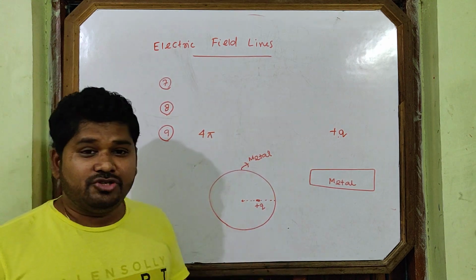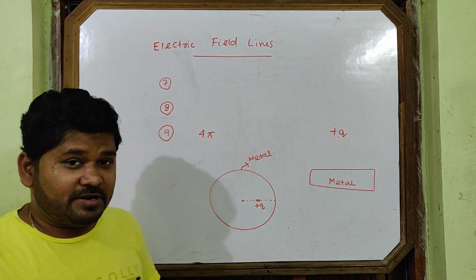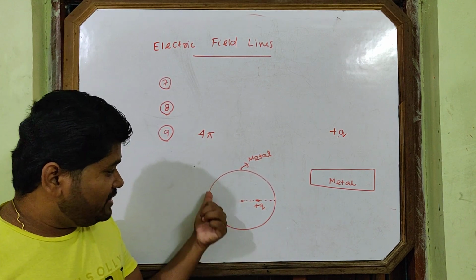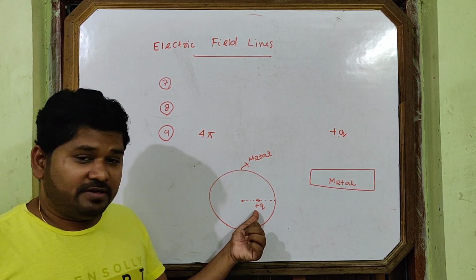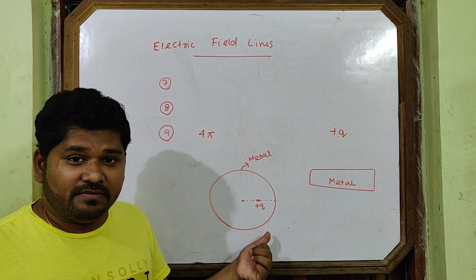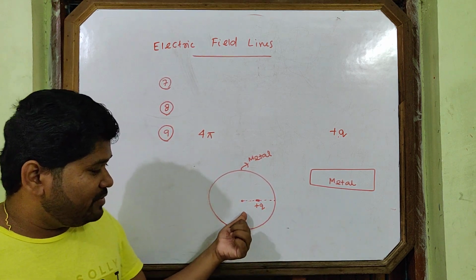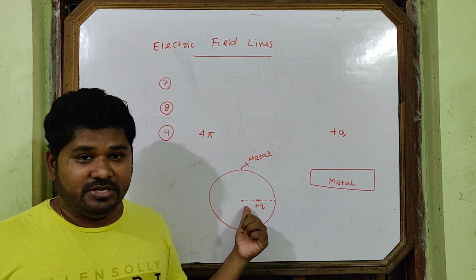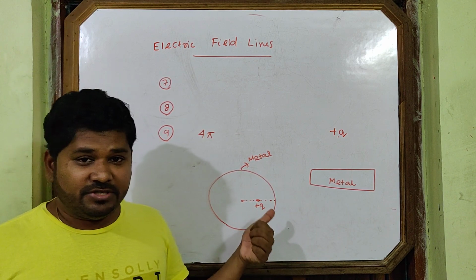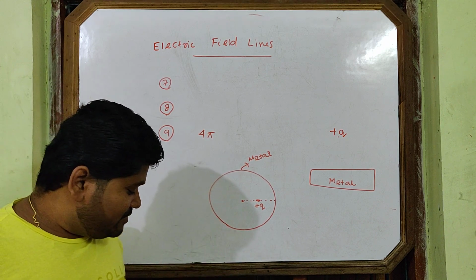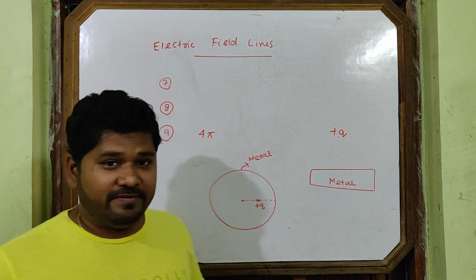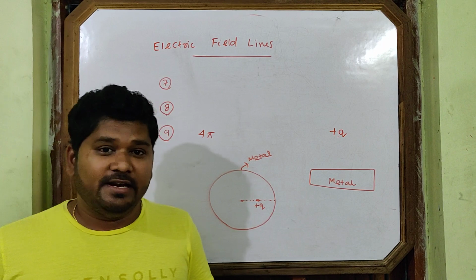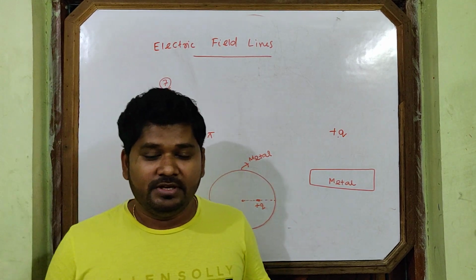This is a sample paper question. For CBSE, you know, sample papers are always given. So the sample paper question is very important. It may never come in the board examination, but it may come. These two questions are very important from electric lines of force. Also, I told you about the 2020 questions. So this is about electric field intensity and electric lines of force. Thank you.